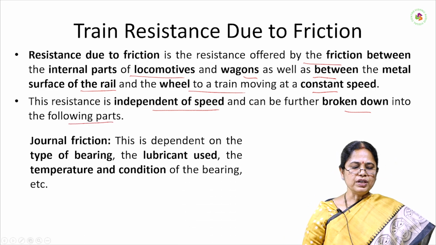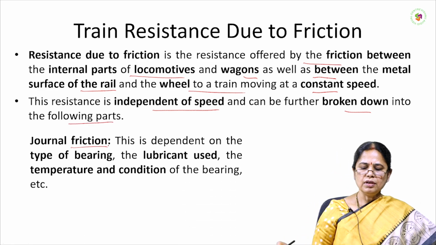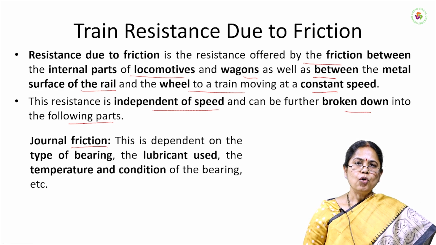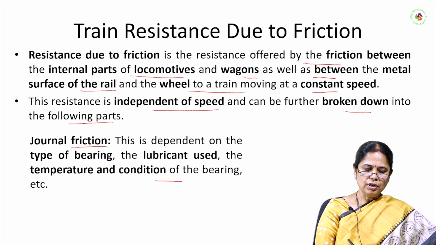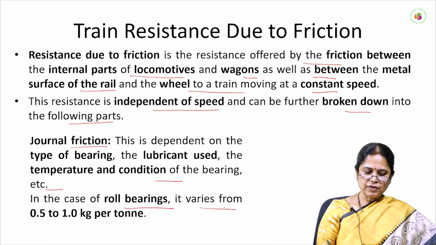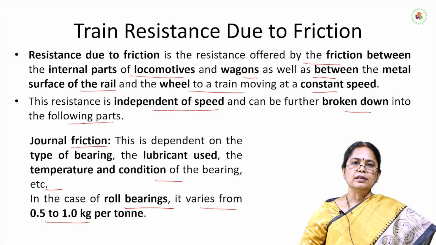The first one is the general friction. This depends on the type of bearing and lubricant used, and also on the temperature and condition of the bearing. In the case of roll bearings, it varies from 0.5 to 1 kg per ton.